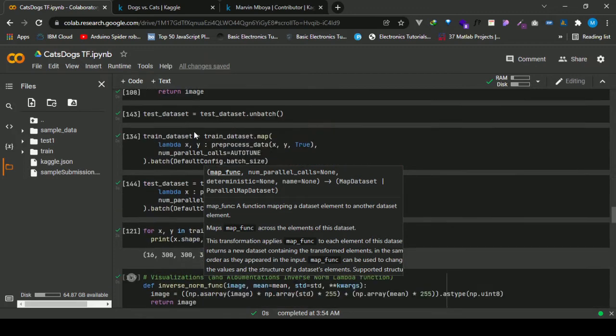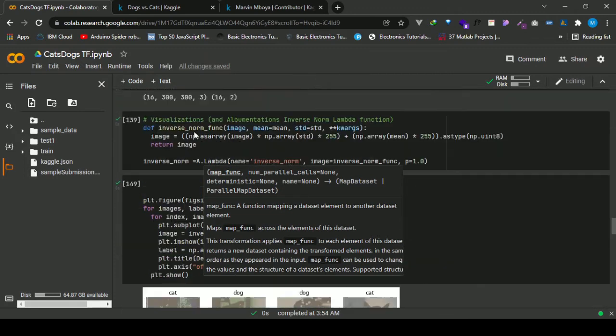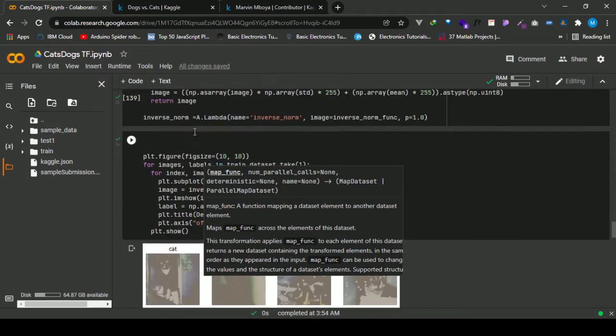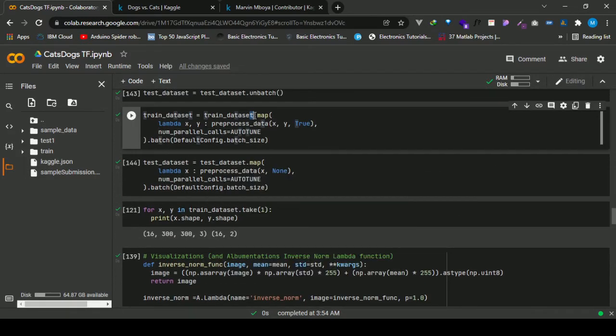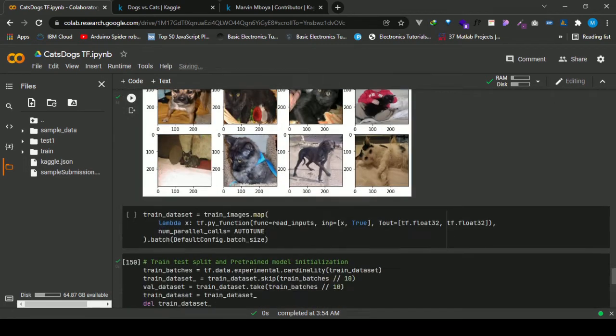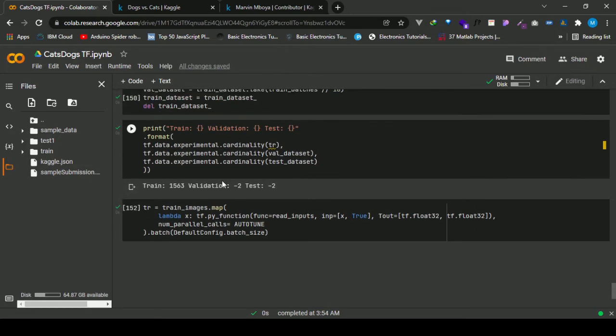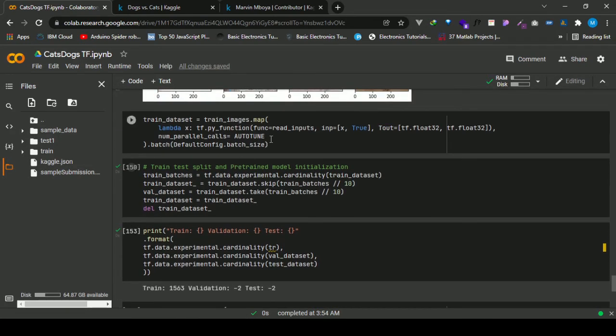So I take this part here, then I actually replace here.